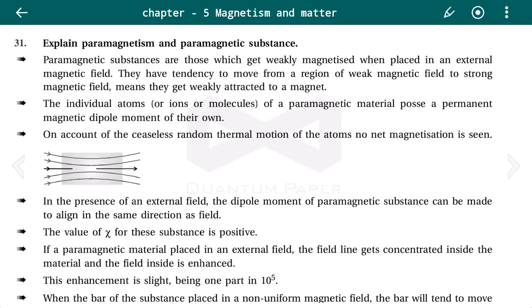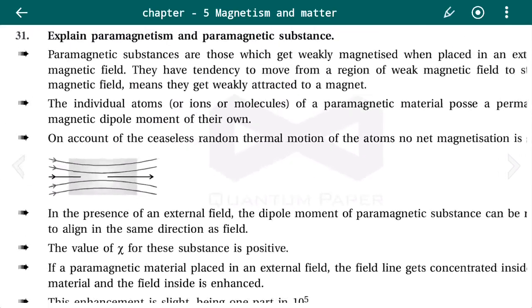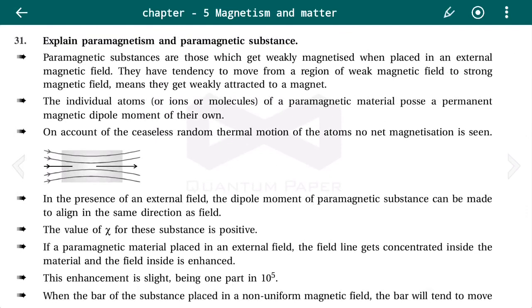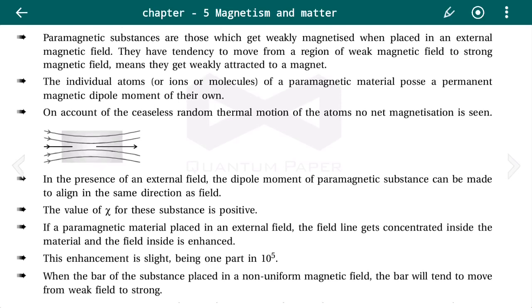Why? Because in that case it was repelling the magnet, but in this case the substance gets attracted to the magnet, so it goes from weak magnetic field to strong magnetic field. The individual atoms of a paramagnetic material possess a permanent magnetic dipole moment of their own. On account of the ceaseless random thermal motion of the atoms, no net magnetization is seen.